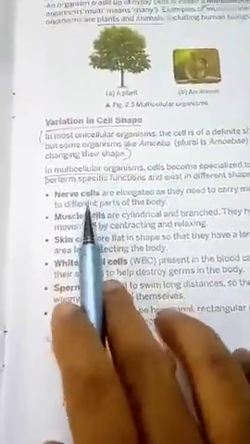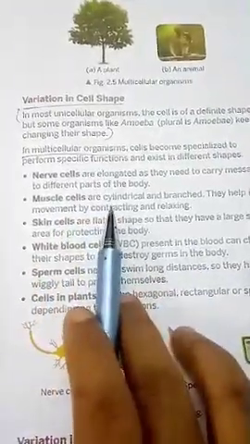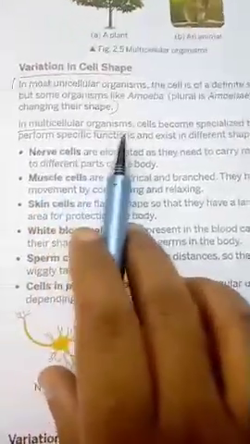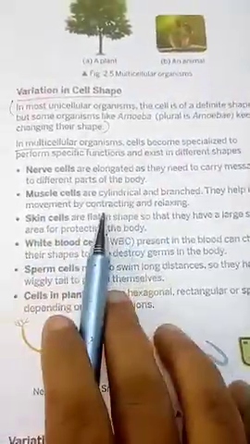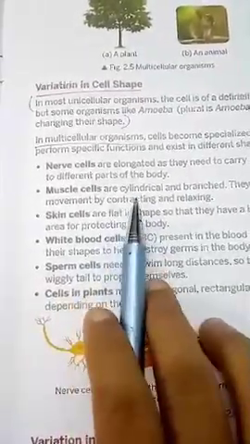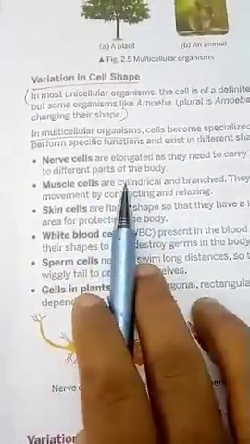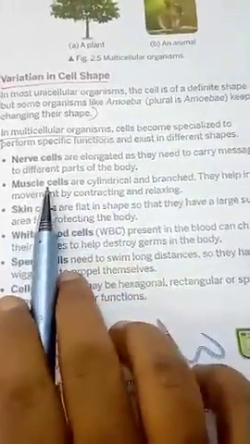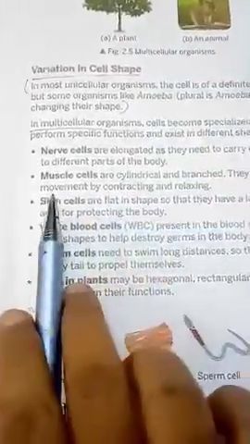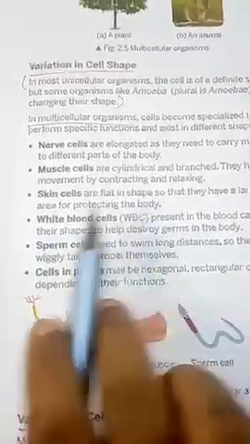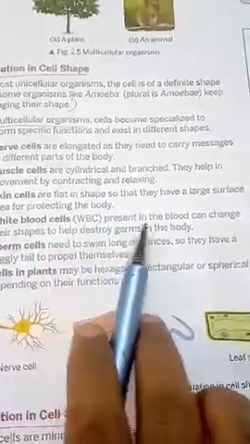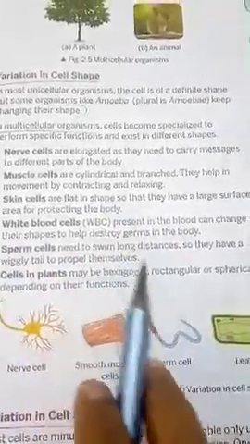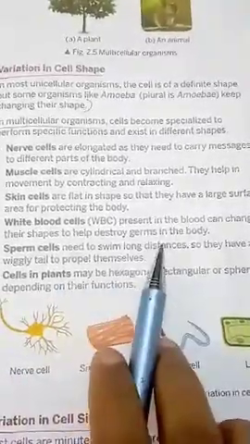Next we come to variation in cell shape. It means the cells are of different shapes. Multicellular organisms have many different types of cells, so based on their function, the cells have different shapes. You see here, nerve cells are elongated, muscle cells are cylindrical and branched, skin cells are flat in shape, and white blood cells are amoeboid, which means they can keep changing their shape and they destroy germs.